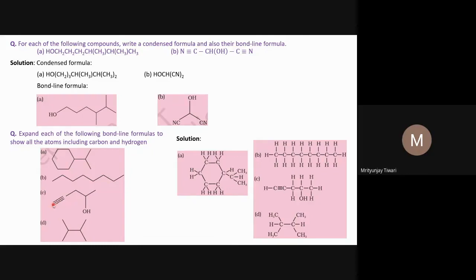This carbon atom is also sp hybridized, and we know its valency: three valencies are here, and one hydrogen is required to complete the valency of this carbon atom. So there is a CH bond, and this triple bond is also sp hybridized, so there should also be a 180-degree angle.